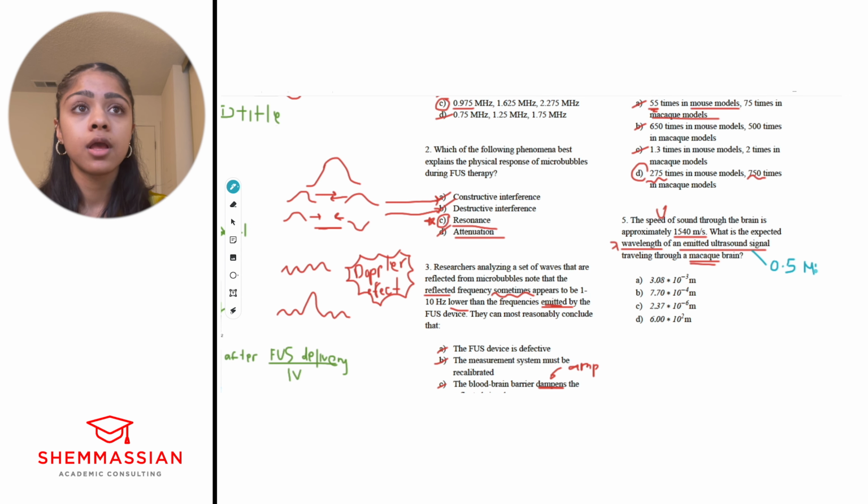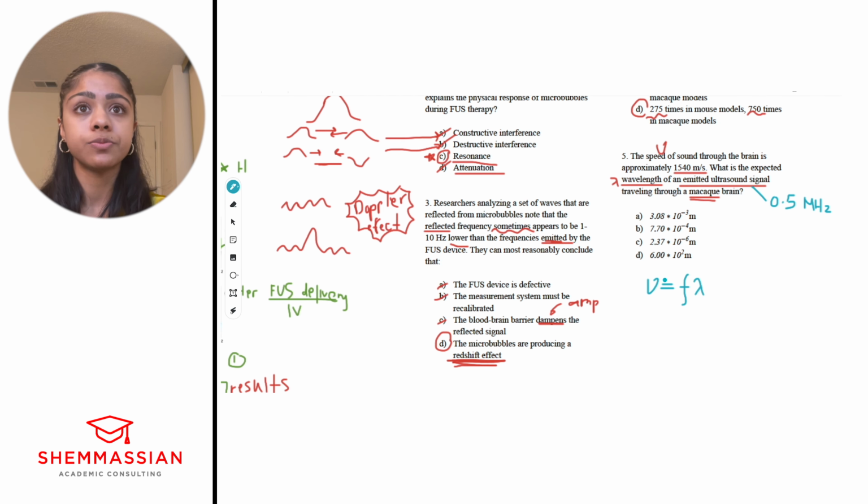How are wavelength, speed, and frequency related? You should know that formula, right? This should be in your head. Speed equals frequency times wavelength, right? Or wavelength times frequency. Okay, what information do we have here? We have speed at 1540 meters per second. Again, write the units. And we have frequency, but it's in megahertz, right?